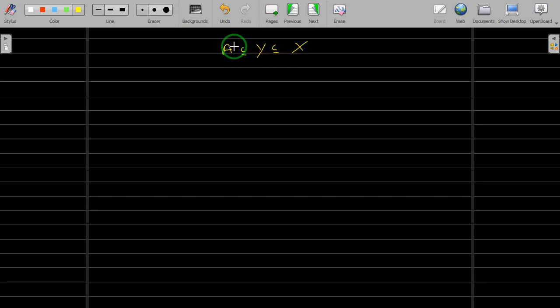I repeat, A may be open in Y in a subspace topology, but this A need not be open in X. Similarly, A may be closed in Y, but it need not be closed in X. But of course, if Y is open in X and A is open in Y, then A will be open in X. And secondly, if Y is a closed subset of X and A is closed in Y, then of course A will be closed in X. That we will take as a theorem. You can prove that.